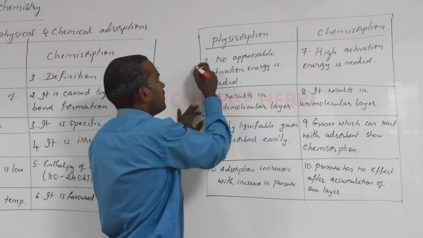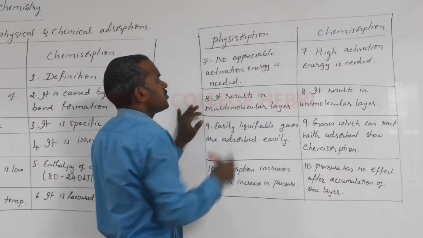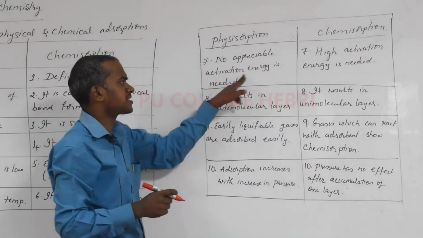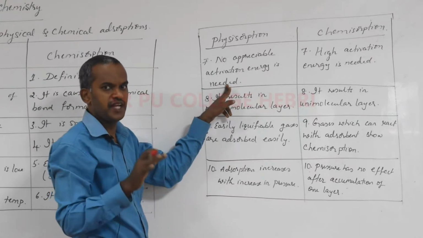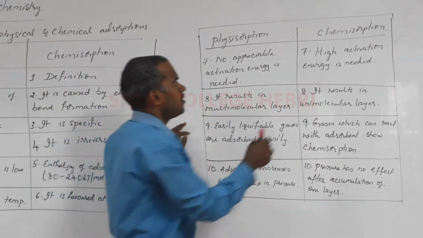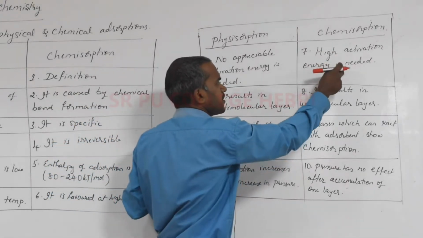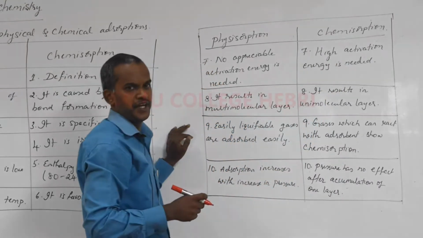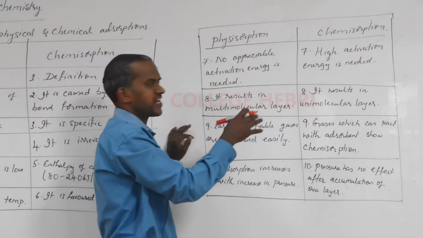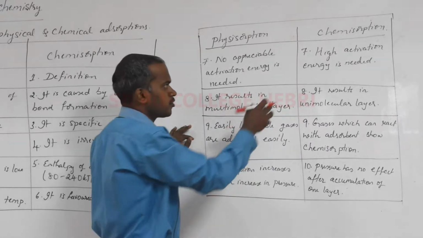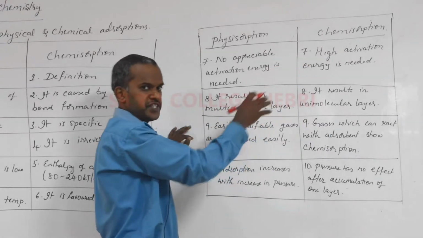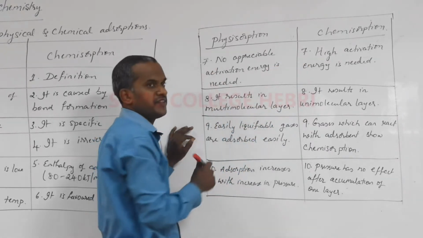Okay, so remember the 7th point, in case of physisorption, no appreciable activation energy is needed, means it will happen at low activation energy also, whereas in case of chemisorption, it requires high activation energy. You already studied in other chapter what is activation energy and other details. I will not go to the details of what is activation energy here. Okay, so that is the 7th difference.